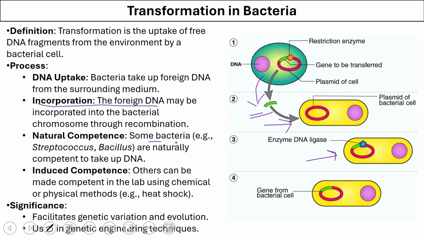Some bacteria have a natural tendency of taking up DNA from their environment. Other kinds of bacteria can be made competent artificially in the lab by giving them a slight heat shock. Transformation not only provides genetic variation to bacteria, but it's also a very important tool used in molecular biology.